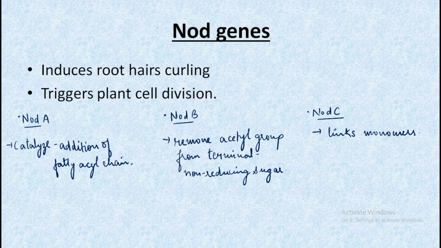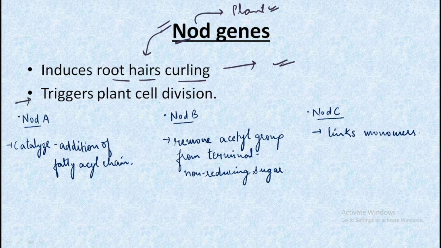So let's look at the NOD genes, that is capital N, so they must belong to the plant or the host. These NOD genes induce root hair curling, and why it is important we will understand in a stepwise manner in the next slide. Also these NOD genes trigger the plant cell division. We have nodA, nodB and nodC, and all of these have some specific functions.